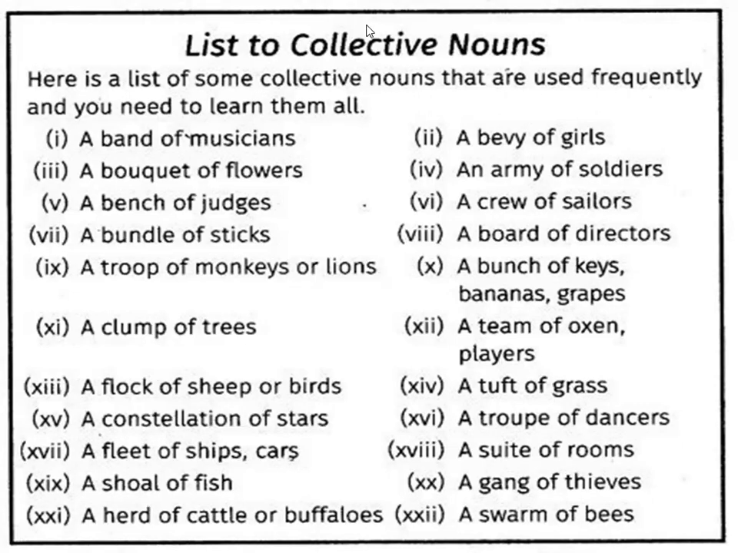Then we have a crew of soldiers, a board of directors, a bunch of keys, bananas, grapes, a team of players. So these are all examples of collective nouns.